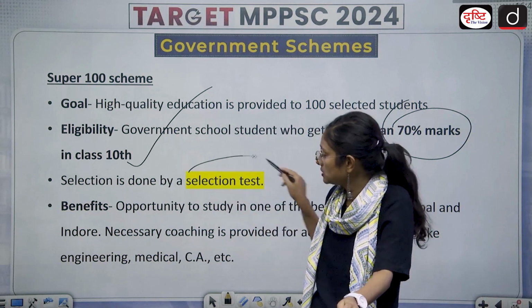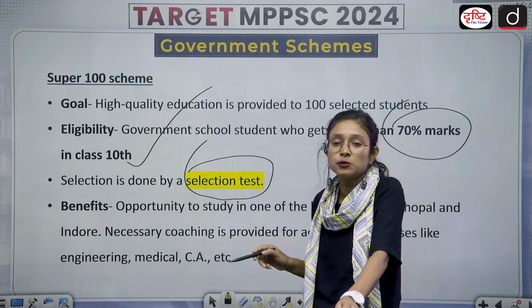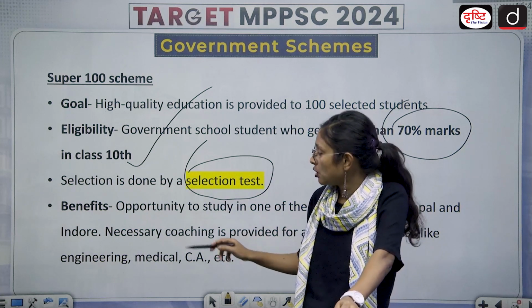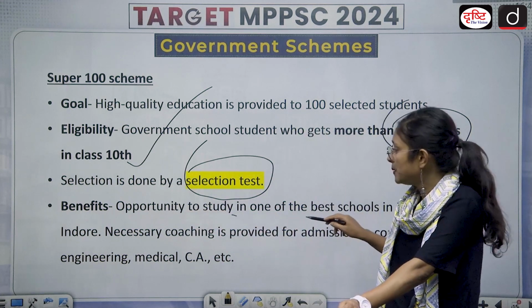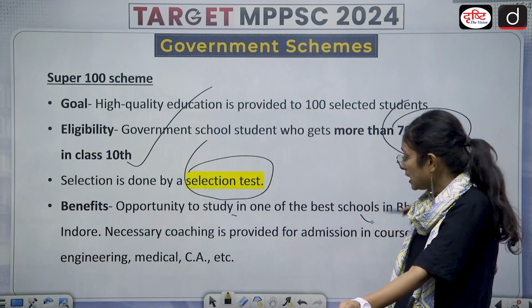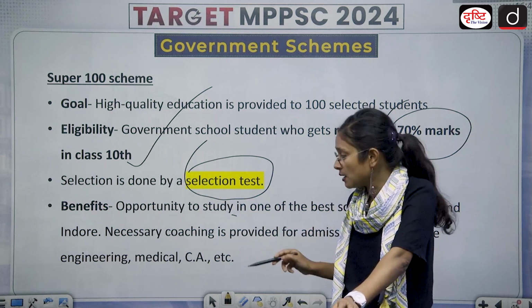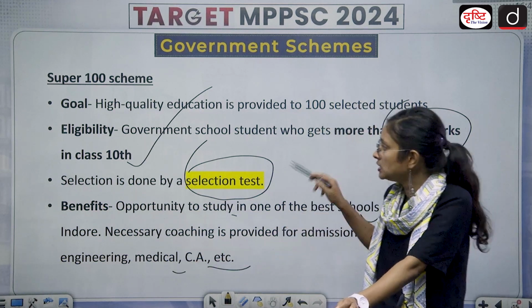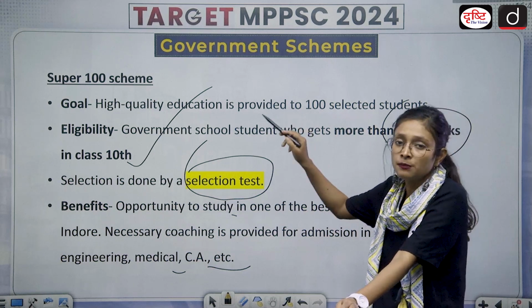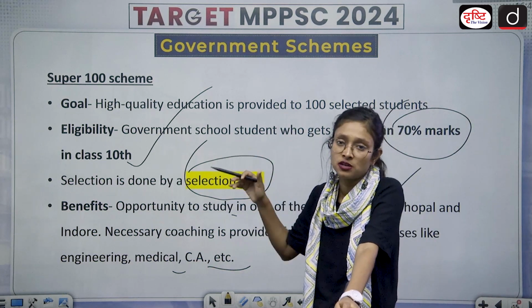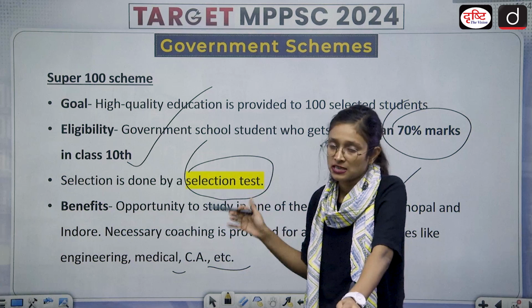Selection is done by a selection test. What would be the benefits? The opportunity to study in one of the best schools of Bhopal and Indore, and necessary coaching will also be provided for various exams like engineering, medical, CA, etc. So this is the Super 100 scheme, and students get selected after appearing in the selection test.